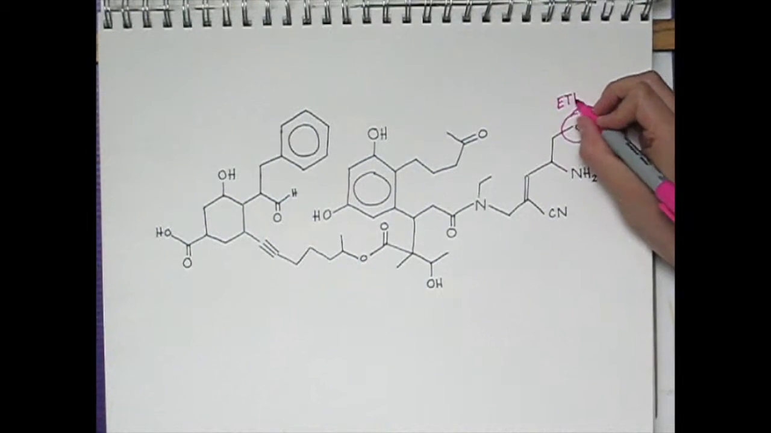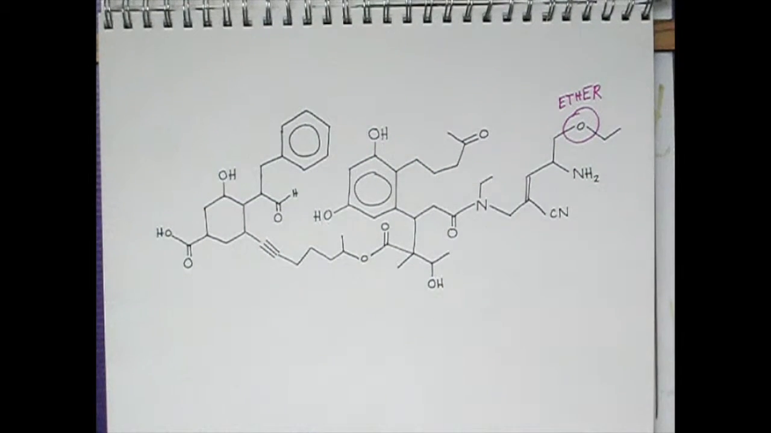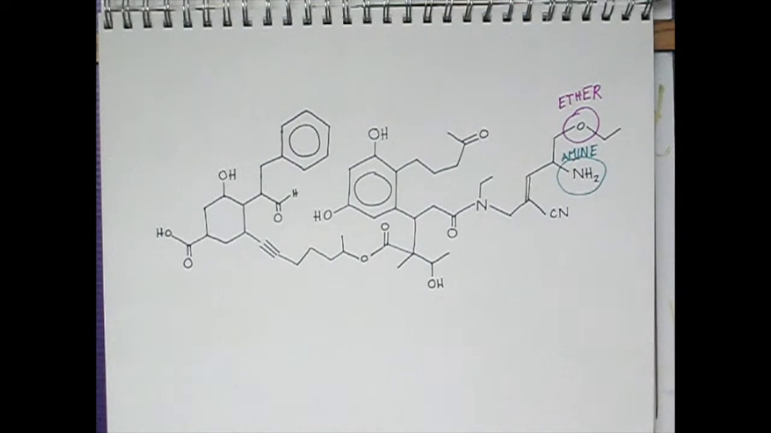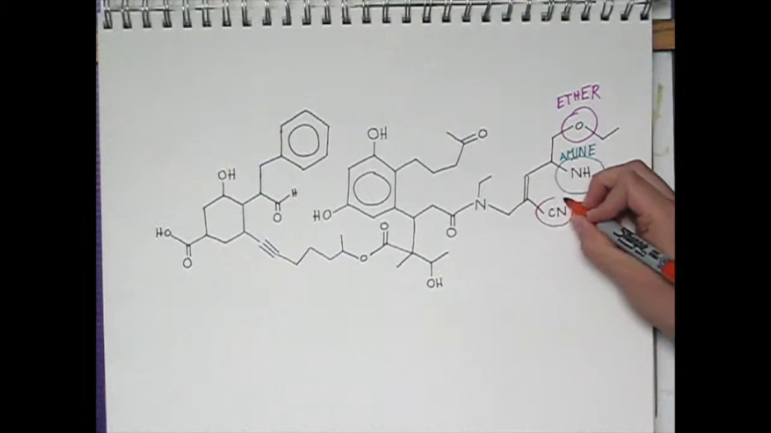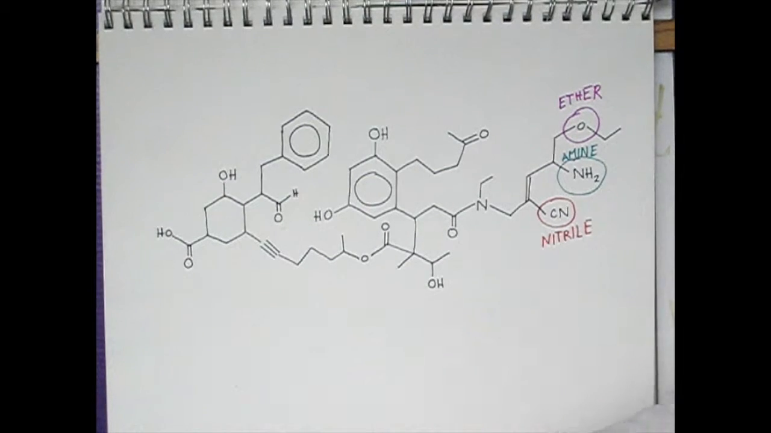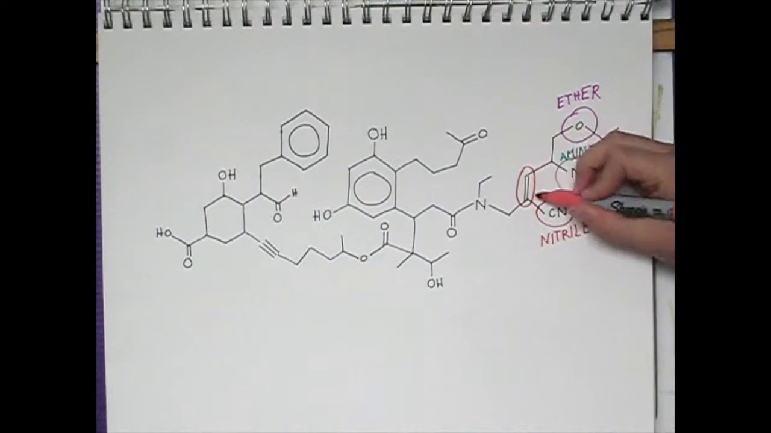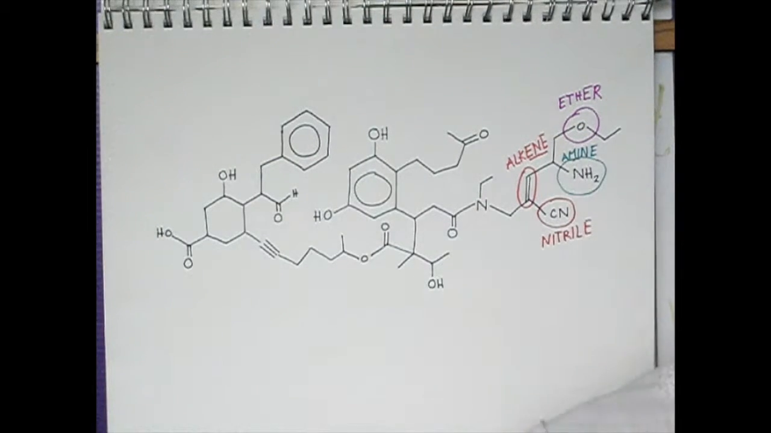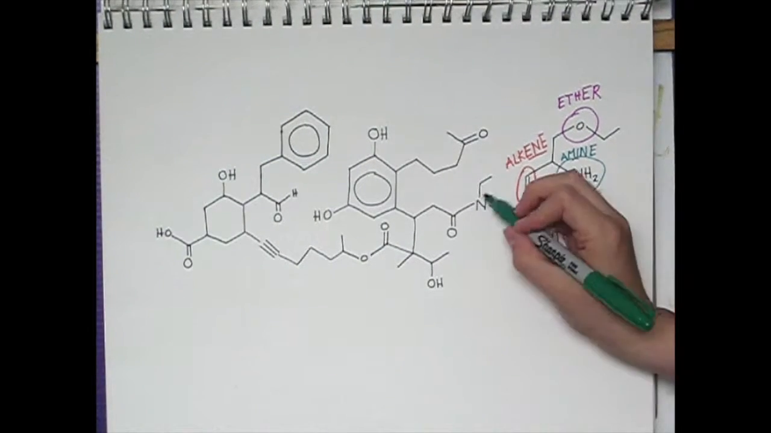Okay, so we have a sandwich oxygen. It must be an ether. We have just an N, it's an amine. This would be a primary amine. We have C and N, so nitrile. We have a double bond, so it will be an alkene. It's an amine's big brother, amide.